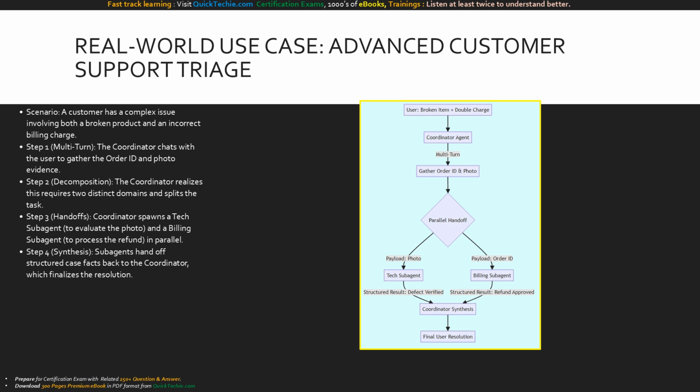In our final diagram, we visualize the end-to-end support triage architecture. The user's complex request hits the coordinator, which uses a multi-turn loop to gather missing data. It then initiates a parallel handoff, routing the photo payload to the tech subagent and the order ID payload to the billing subagent. Operating in isolated contexts, they execute their specific tools and return structured verification. The coordinator synthesizes these handoffs into a flawless, unified resolution for the customer.